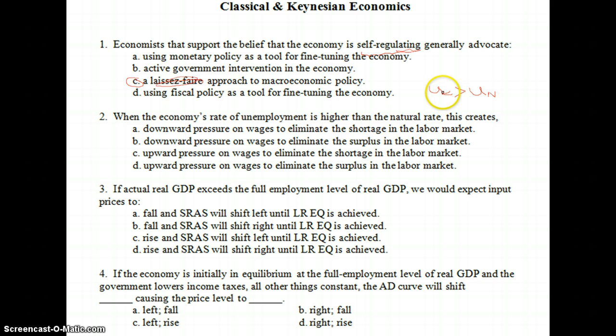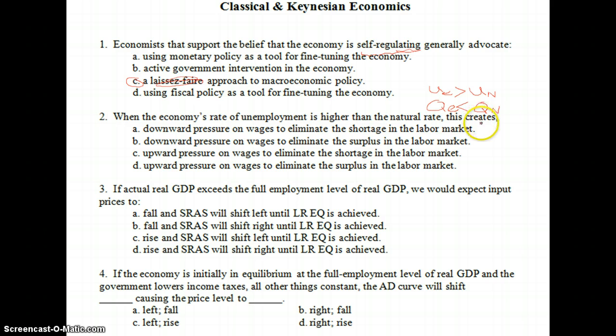Well, if our unemployment now is higher than our unemployment at natural rate, then that means that our output QE is less than the output at our natural full employment level. So when this relationship is going on with our quantity output GDP, then that means in fact we are in a recessionary gap.